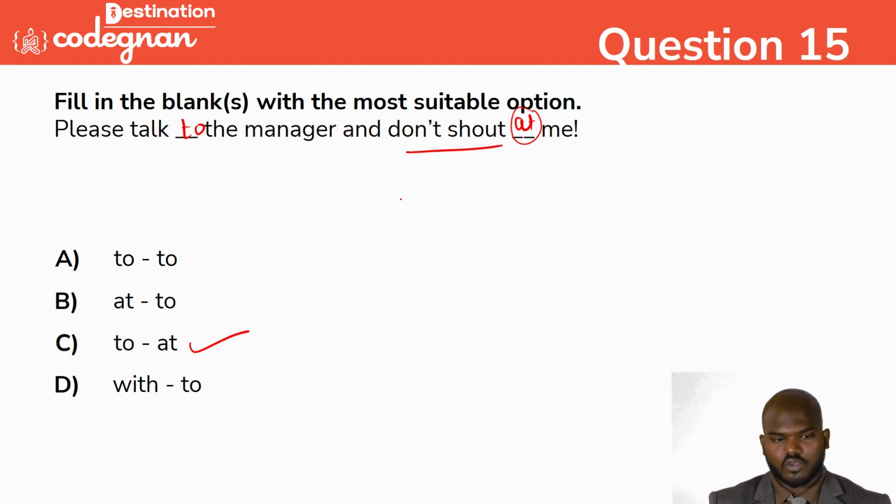So obviously option C is the correct answer, because it will not come like "please talk at the manager." No, right? It doesn't make sense. And in this one, "please talk to the manager and don't shout to me" looks correct, but it is wrong. "Please talk with the manager and don't shout to me" is also wrong.